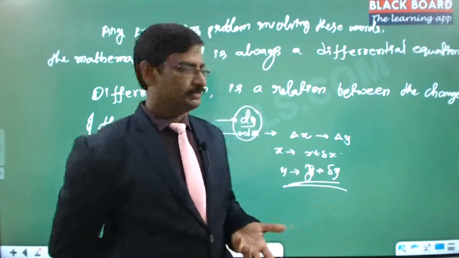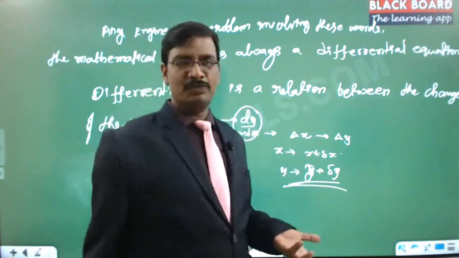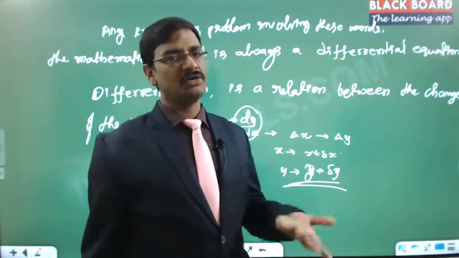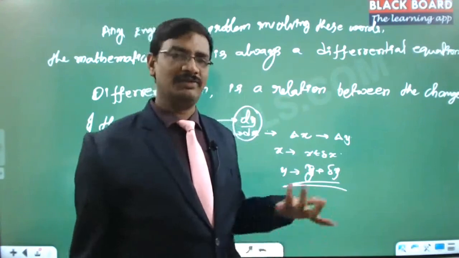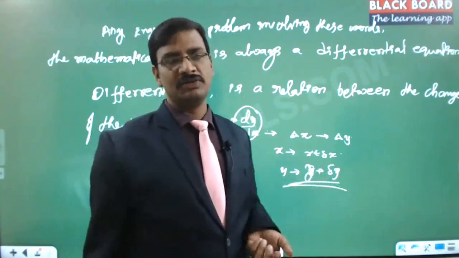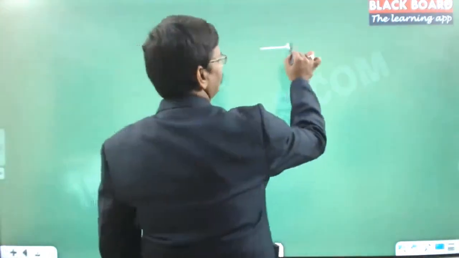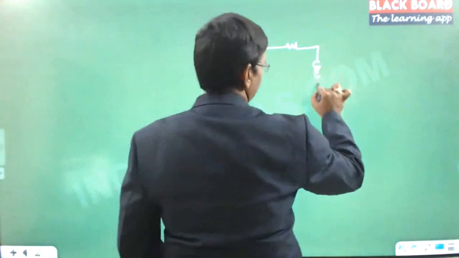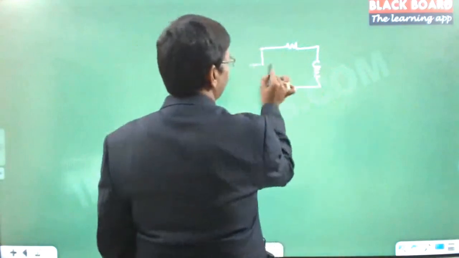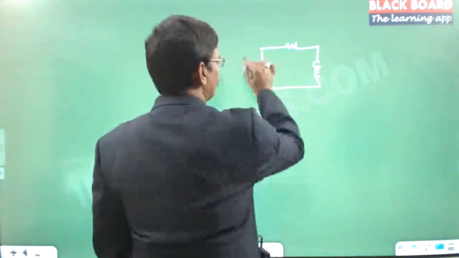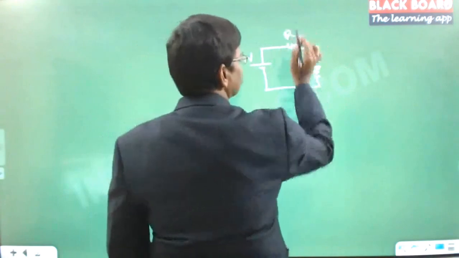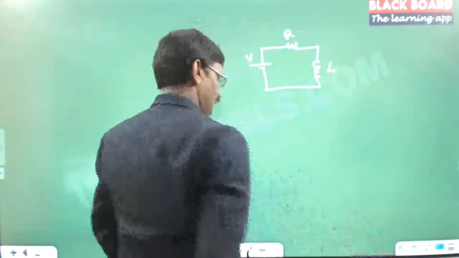Now, if you notice, why is it very important for us? As I said earlier, there is a continuous change in time. That is the reason we have to study the differential equation. Let us see one practical example. Suppose you take a simple RL circuit, there is a resistance, there is an inductor, and let us say there is a battery here. The battery is V, this is the resistance R and this is the inductance L.